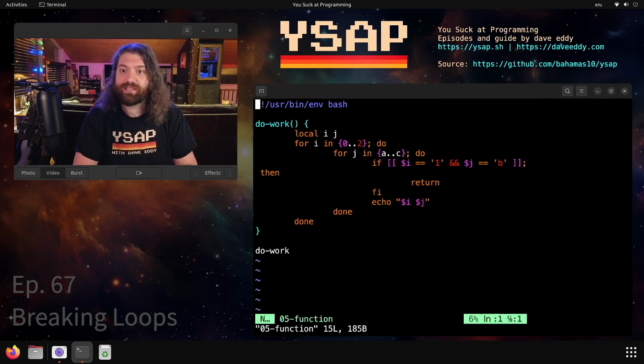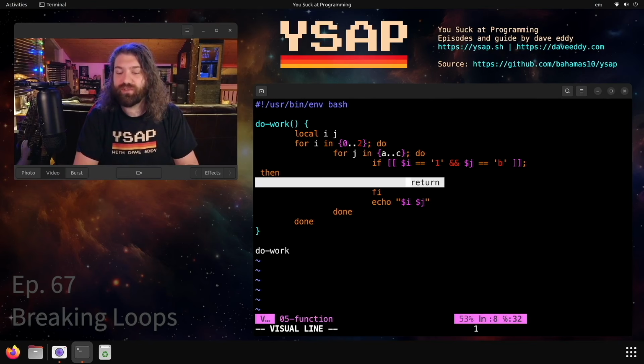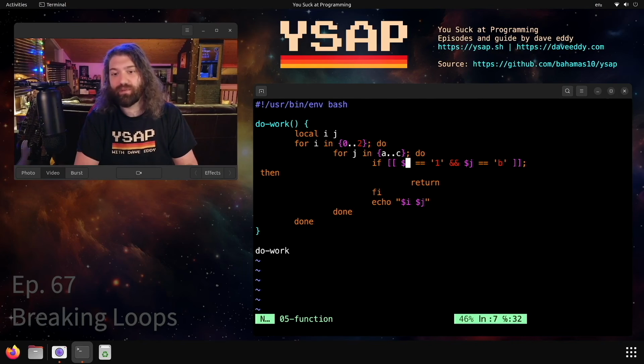The last example I have here is a function. This is what I like to do. I would never have a function that was nested like this, but regardless, the point of this is that once you're in a function, you get access to the third keyword. You had continue, you had break. Now you have return. Return is a very nice keyword to just break out of the function. So if you can break these nested loops into smaller loops, put them into their own functions, then we have the return keyword so we can simulate a break and a continue.